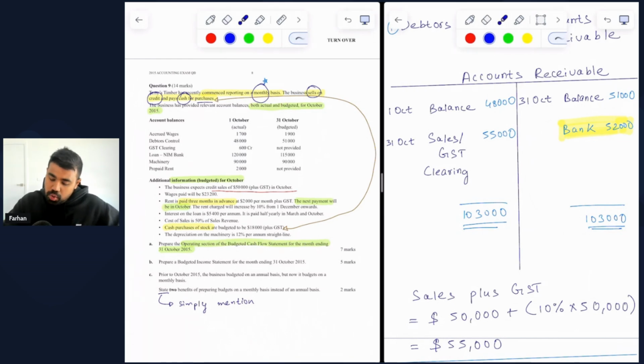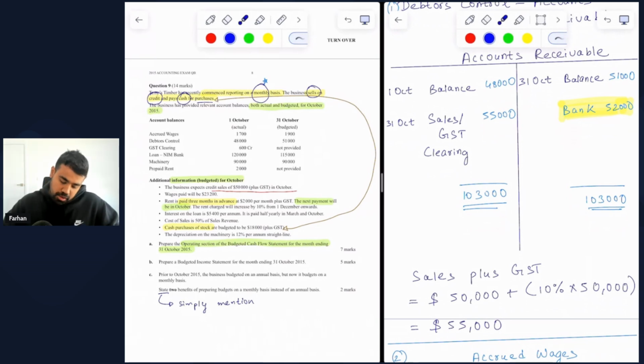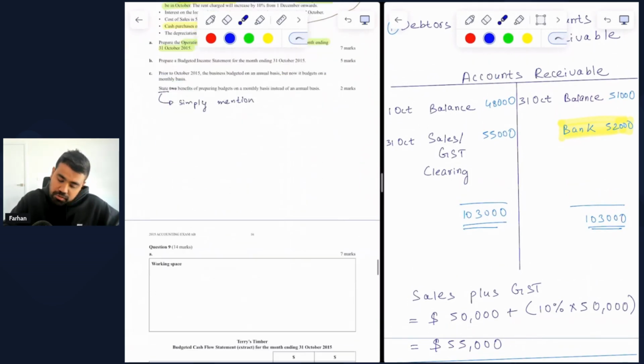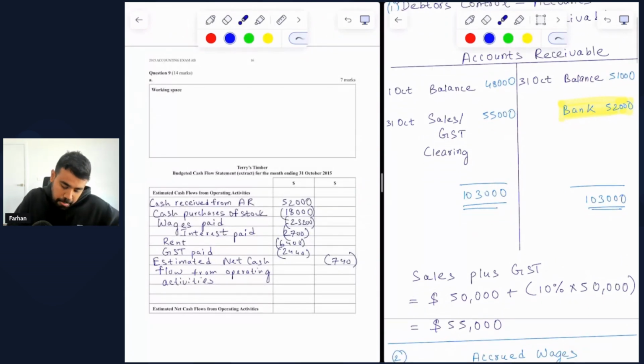Now, the reason we are including this on the credit side is that, logically speaking, when you're collecting cash from your accounts receivable, they are going down in value, which means assets are going down in value, and therefore you're decreasing it by showing it on the credit side of the accounts receivable asset ledger account. So that is the first working, and maybe we can also put this number in the cash flow statement now. You can see the outline was already given to us, and I've included cash received from accounts receivable of 52,000 as a positive because this is referring to cash collections.